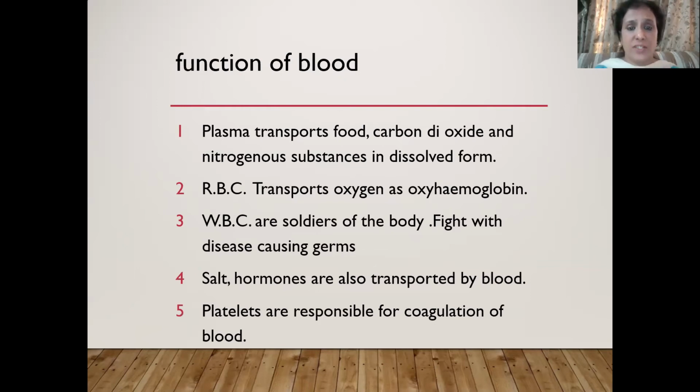Now, what are the different functions which are performed by blood? Plasma is transporting digested food, carbon dioxide, and the metabolic waste products which are soluble in water. Some hormones are also transported, some salts are also transported by plasma only. RBC, as we have done in the respiration chapter, have hemoglobin, and this hemoglobin combines with oxygen and forms oxyhemoglobin. So oxygen is transported by RBC.